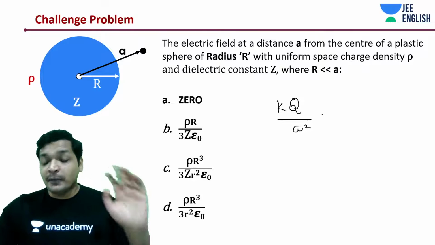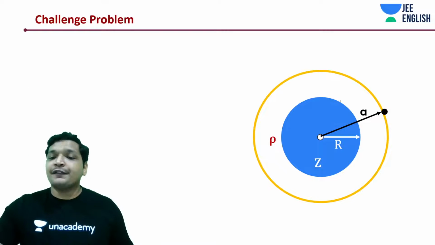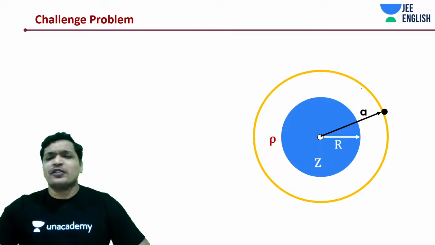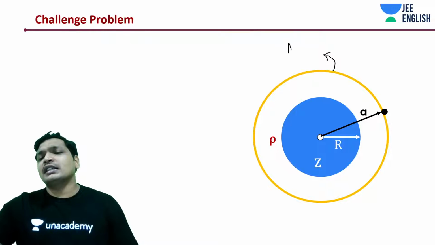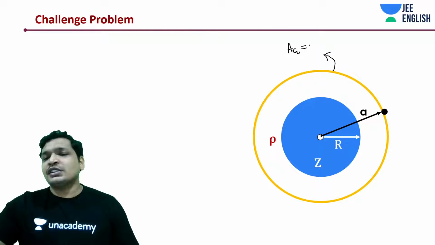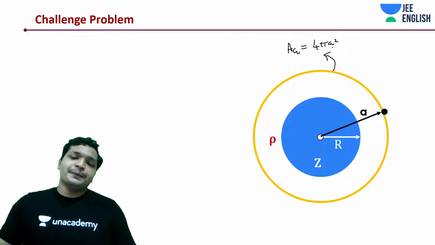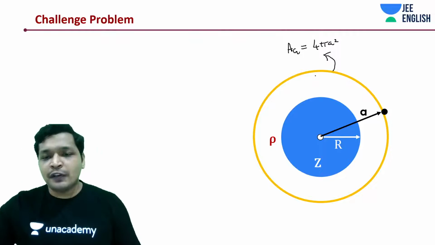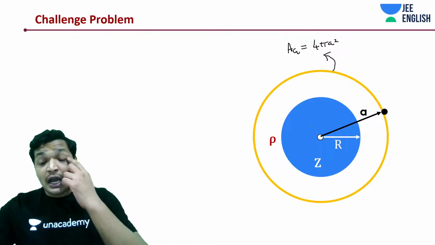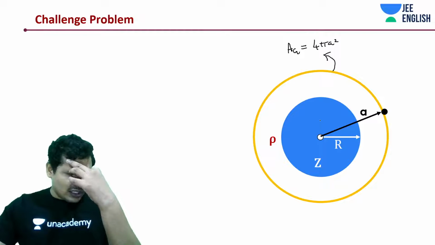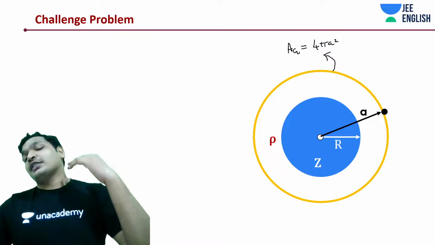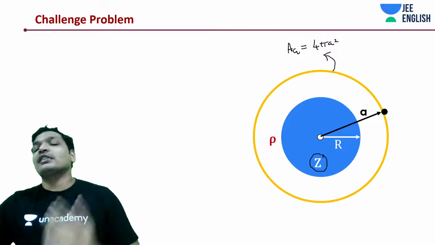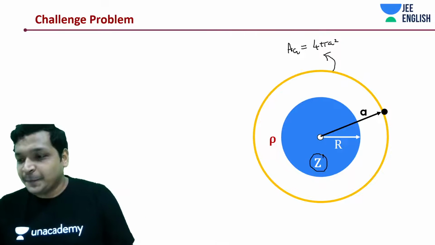It's like a 2 minutes problem, but let's go by Gauss law and see if something is different or whether we are getting this from Gauss law. It can also be solved from the postulates that we discussed earlier. So in this case, what is the Gaussian surface area? It's going to be 4 pi a square. This is a sphere with surface area 4 pi a square. That hasn't changed. And now the most interesting thing that you may want to know is whether this dielectric constant will play a role or not.